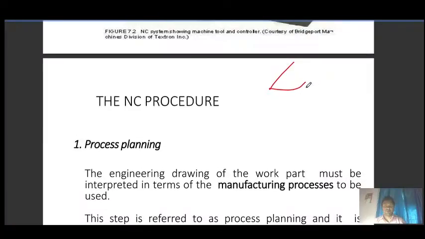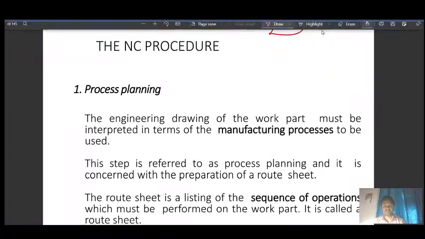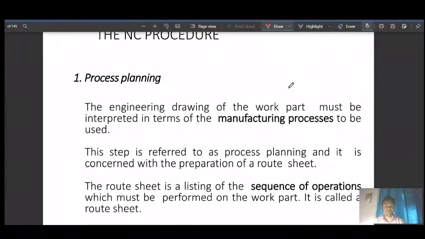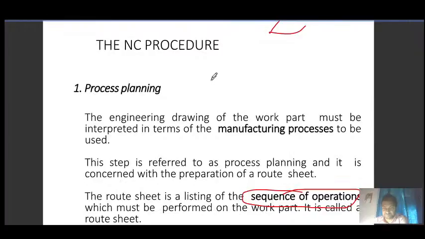So when we go for the NC system, we need process planning. Process planning means the sequence of operations we have to perform.